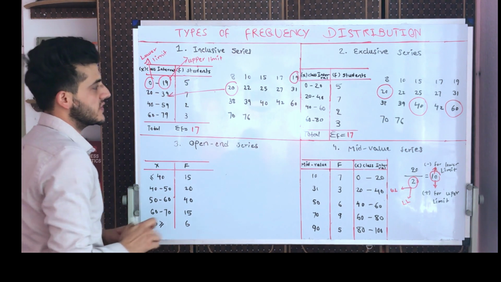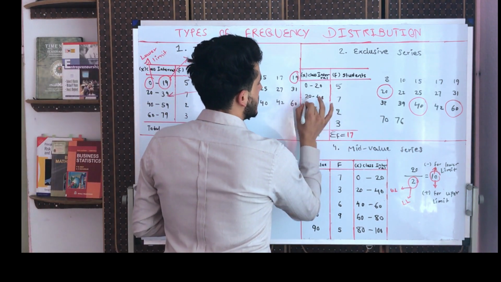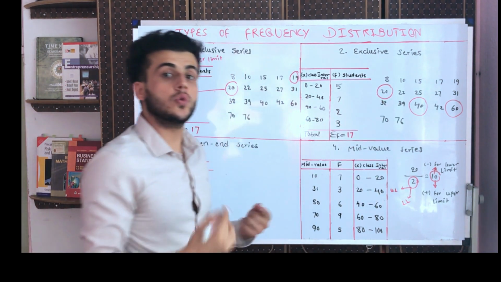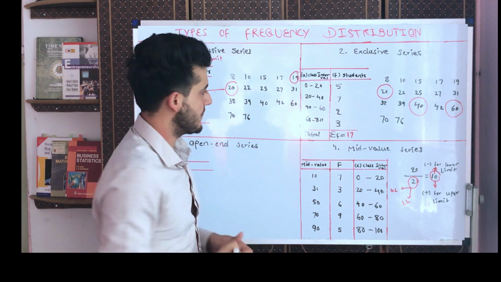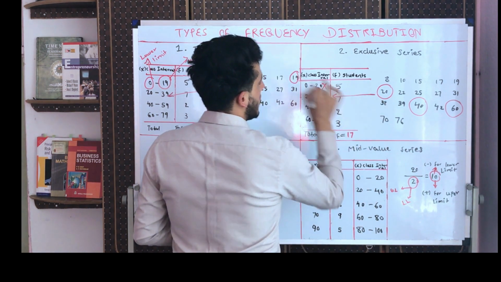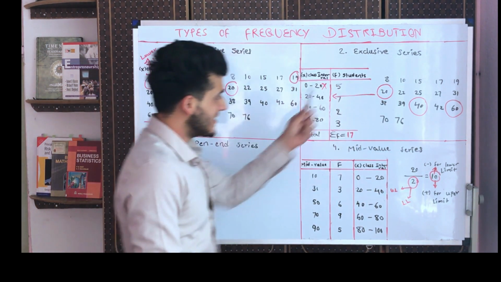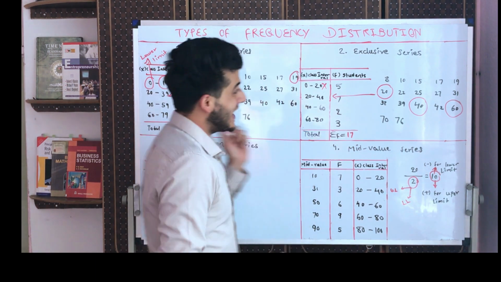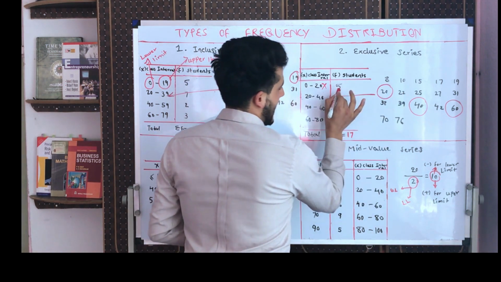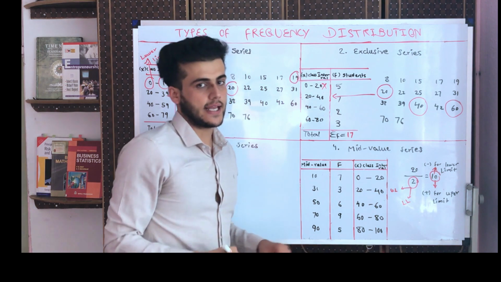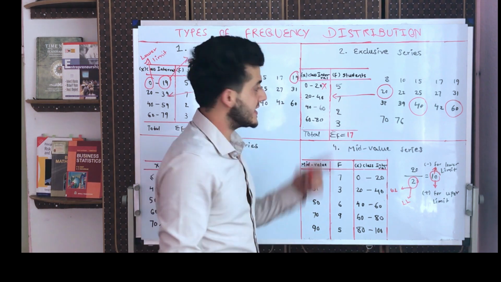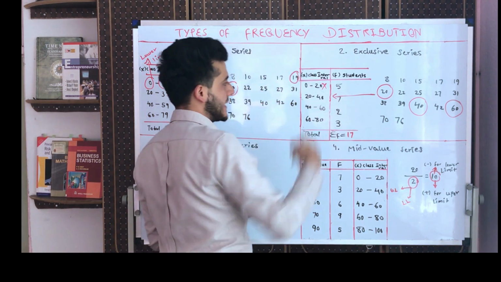But in exclusive, it's not the same. We have 0 to 20, 20 to 40, 40 to 60, 60 to 80. 20 is coming here. So where should we include this, and from where should we exclude this? Here 20 is coming in this class, and it will be excluded from the first class. Why? Because this is the exclusive method. In the exclusive method, we exclude the number from the first class and include it in the next class. So 20 will not be included in the first class, but it will be included in the second class.